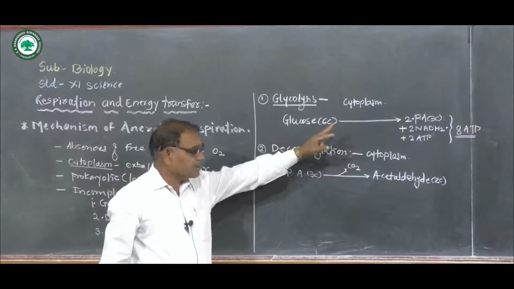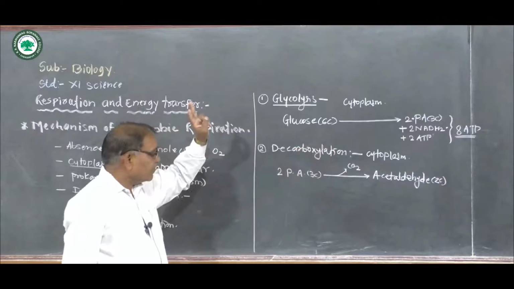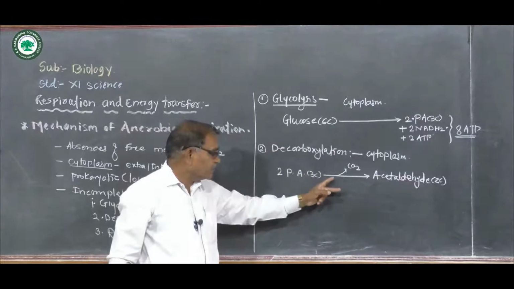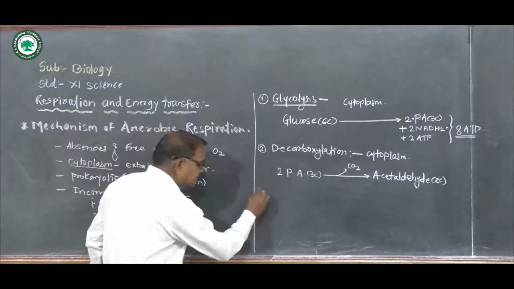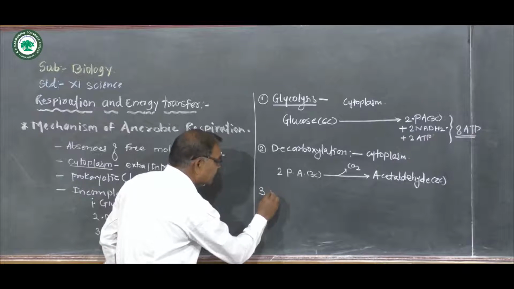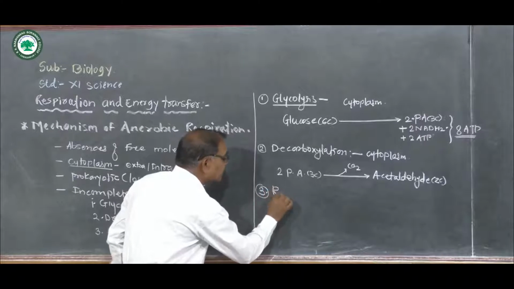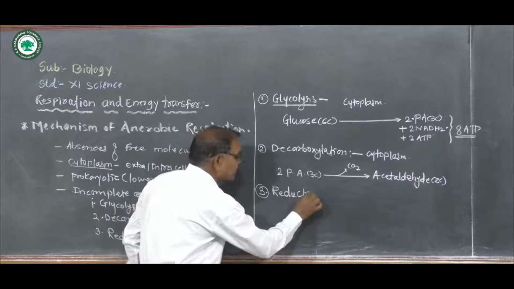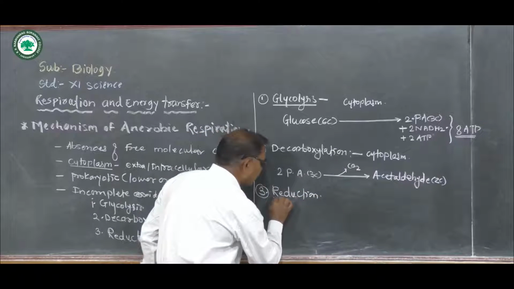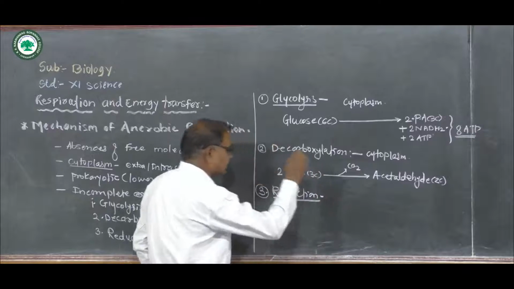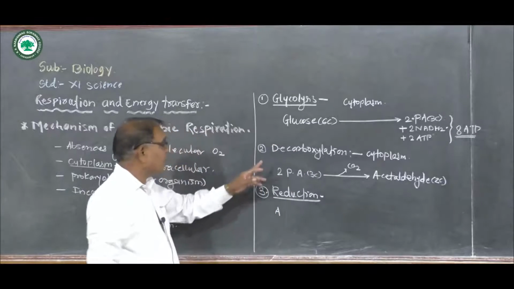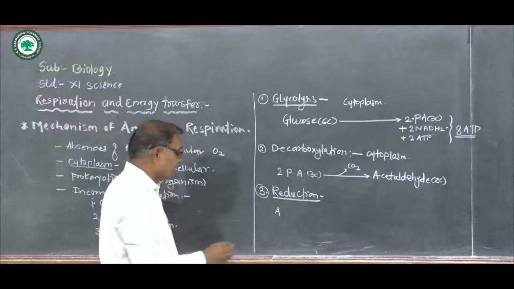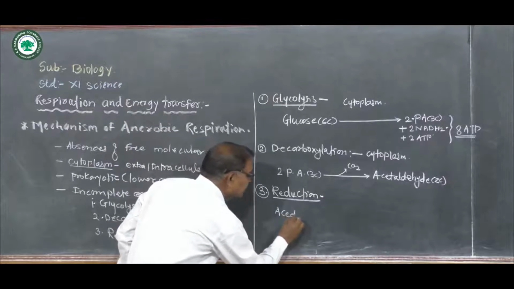First, glucose is converted to 2 molecules of pyruvic acid, and pyruvic acid further breaks down by decarboxylation to form acetaldehyde. And the third step is reduction. This acetaldehyde is the product of the second step, decarboxylation.